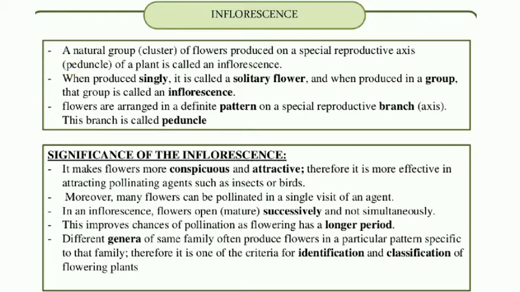When produced singly, it is called a solitary flower, means on one peduncle, if there is only one flower, it is called a solitary flower, and when they are produced in a group, it is called inflorescence. Here the flowers are arranged in a definite pattern on a special reproductive branch.